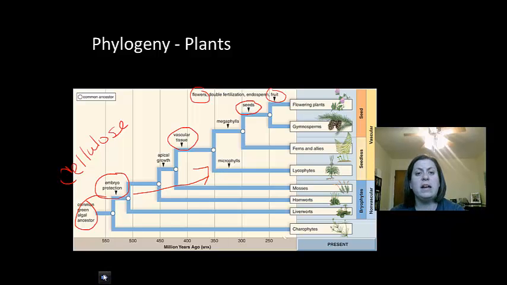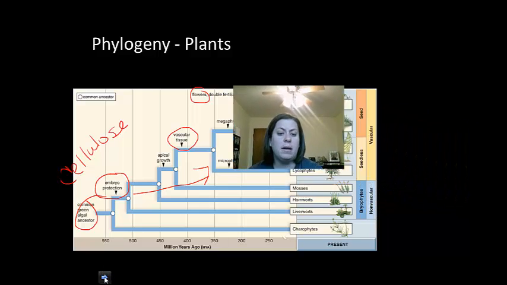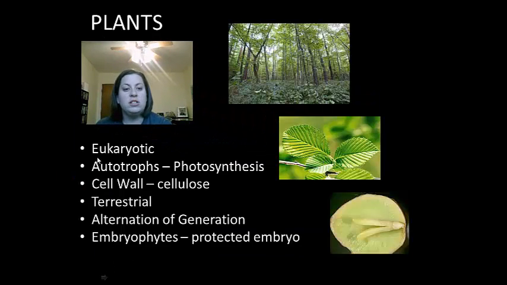Now let's look at what characteristics all plants do have in common. All plants are eukaryotic organisms, meaning their cells contain a nucleus and various organelles. This means that their cells are going to be complex. Also, these are considered autotrophs. Autotrophs means that they're self-feeders. They can self-feed through the process of photosynthesis. Photo meaning light, synthesis means they're going to make their food or sugar using sunlight.